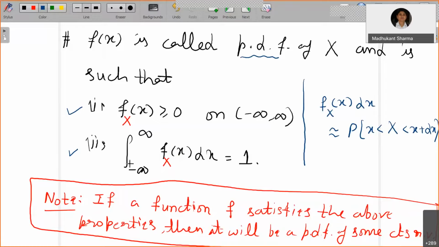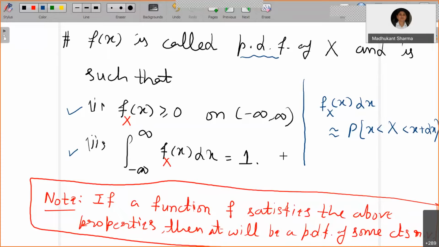be equal to 1. So here in the limiting sense, the discrete sum is going to be the integral over the whole line. So the integral of f_X(x) dx is 1. Okay, as we have seen in the same case, like the PMF of X. So if you are able to find a non-negative function which satisfies these two properties, we say that that's going to be a PDF of some continuous random variable.